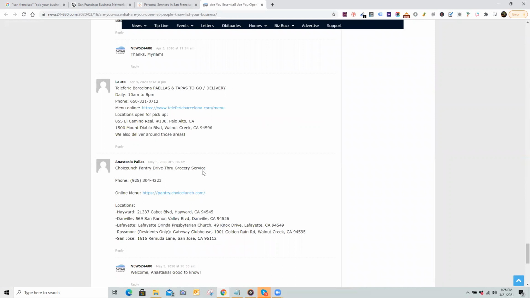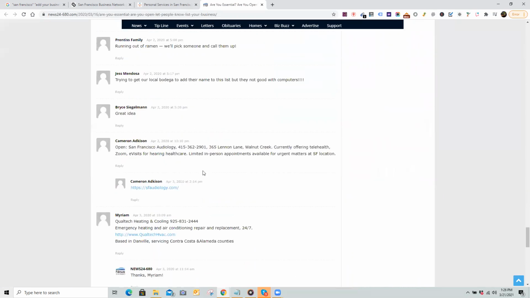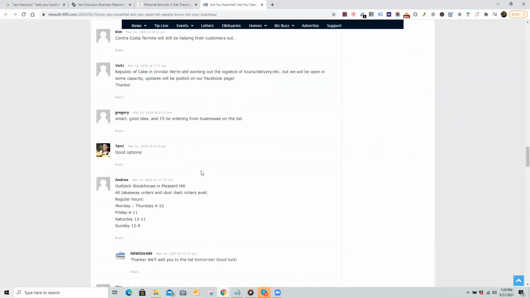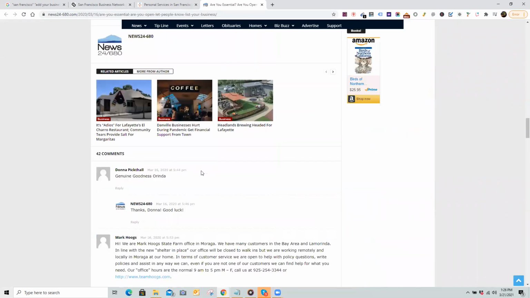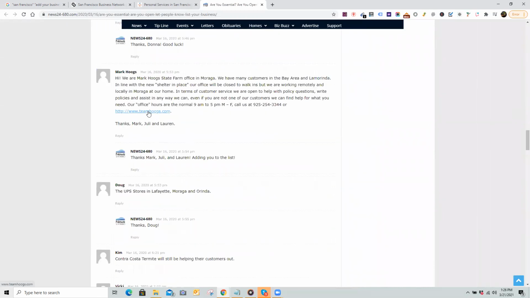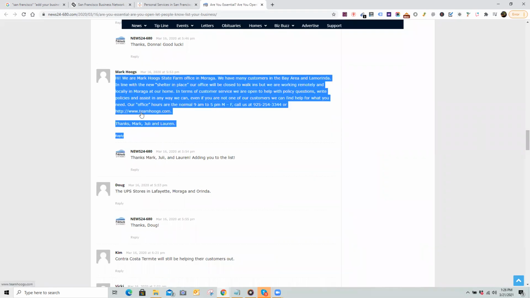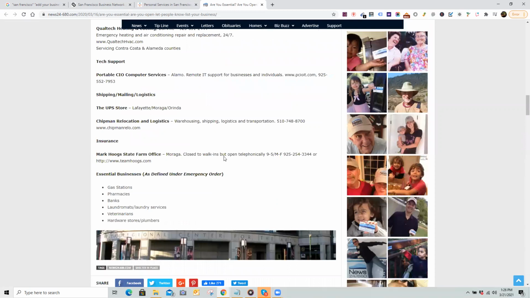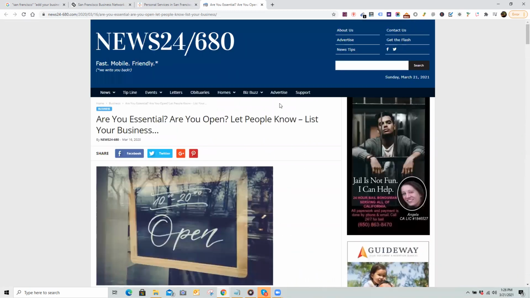This is actually good because we can essentially get a blog link, a blog comment. Basically what these guys did here, if you put all this information right here with their business information, click on this site, the domain authority from this site will pass to this one. So this is actually really good. I don't think we're going to be able to get a citation from this. I think we just have to advertise, which we don't want to do, at least right now.